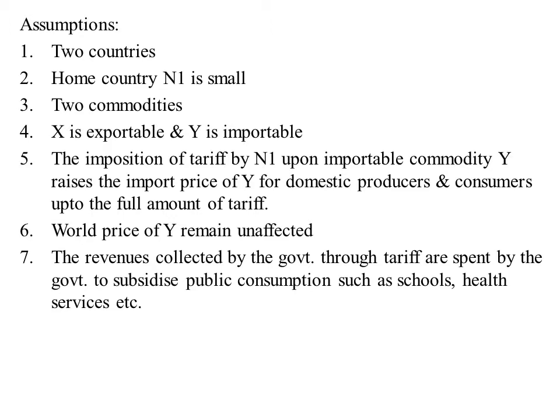The assumptions are: trade takes place between two countries, nation 1 and nation 2. The home country is nation 1, which is a small country. And there are two commodities, commodity X and Y, being exchanged between these two countries.